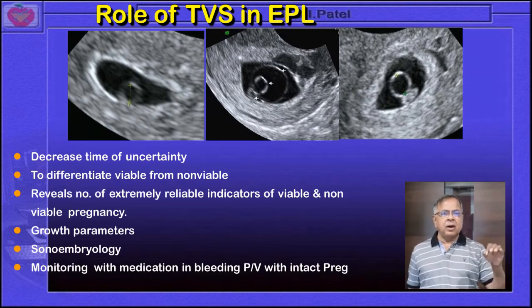To differentiate viable from non-viable, there are many criteria, assessed with the growth parameters, sonoembryology, and monitoring of the pregnancy when it is viable. If you put the patient on a medication, it is a must to assess the viability of the fetus every week.